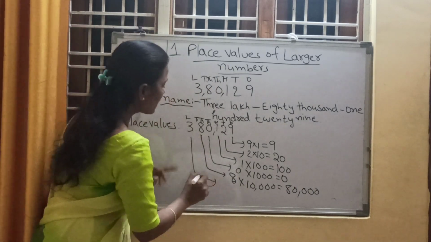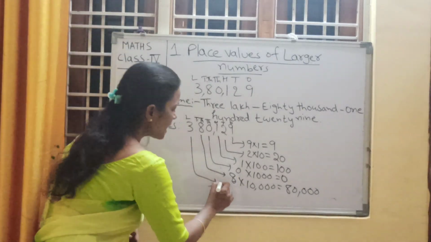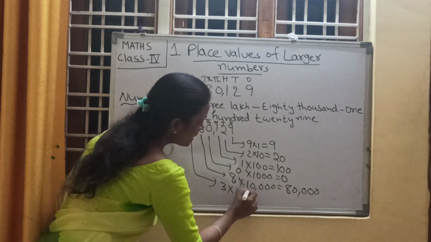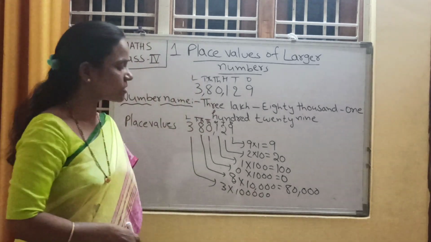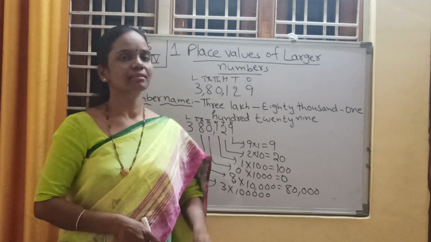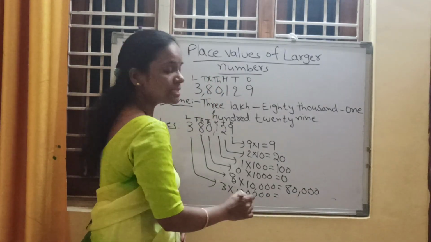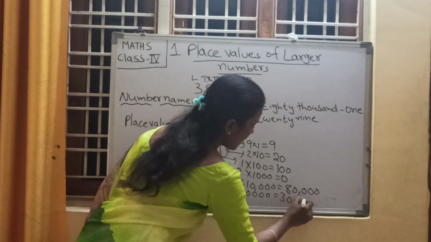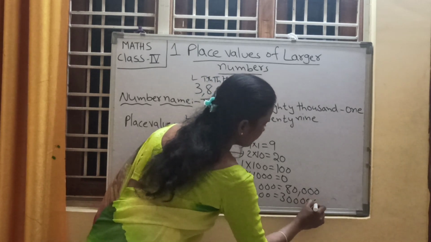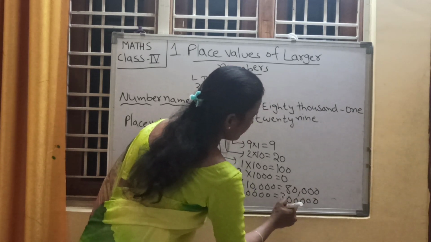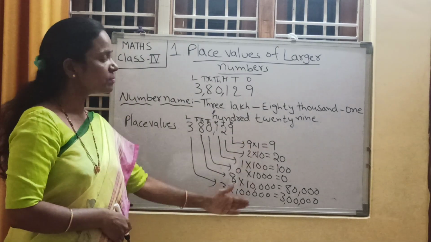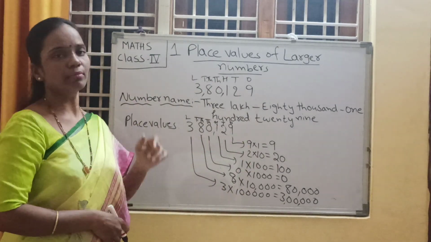Next, what is the place value of 3? 3 is in lakhs place. 3 into 1 lakh. 1 lakh means how many zeros we need to write? 5 zeros. So 3 into 1 lakh. What is the answer, children? 3 lakhs. So these are the place values of this number.